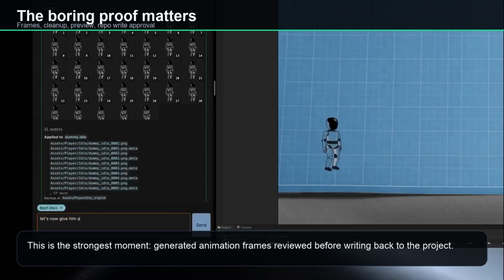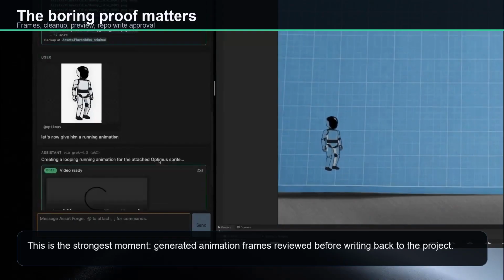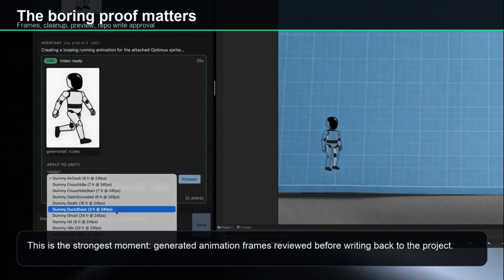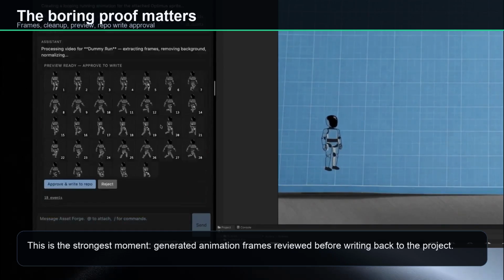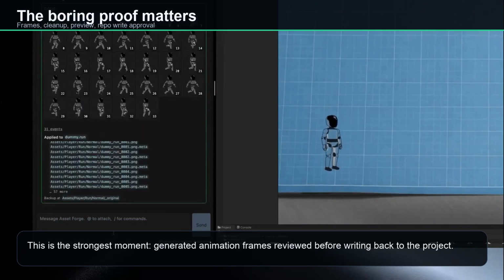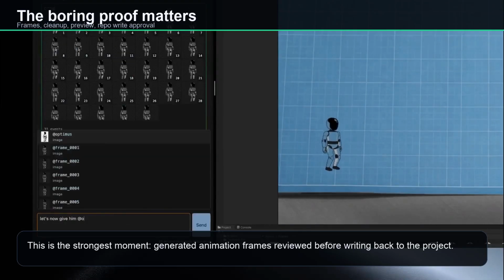The strongest proof in the whole clip is the frame grid. The demo shows an idle animation being generated, then processed into numbered frames. The visible workflow says it is extracting frames, removing the background, normalizing them, and previewing the result before writing anything.